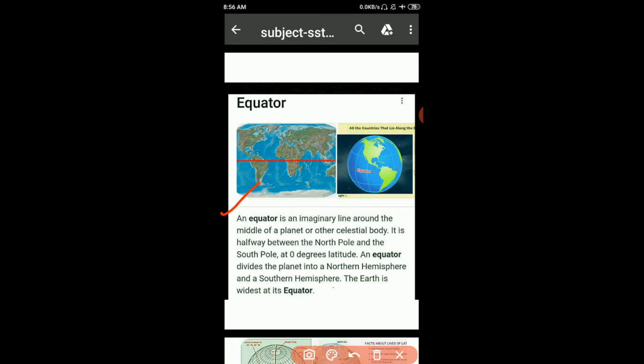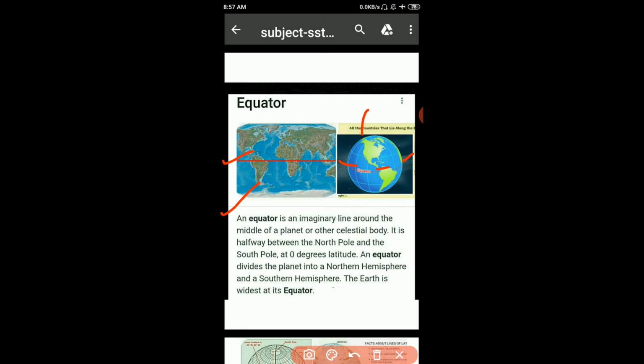Now student, equator. An equator is an imaginary line around the middle of the planet or other celestial body. It is halfway between the North Pole and the South Pole.